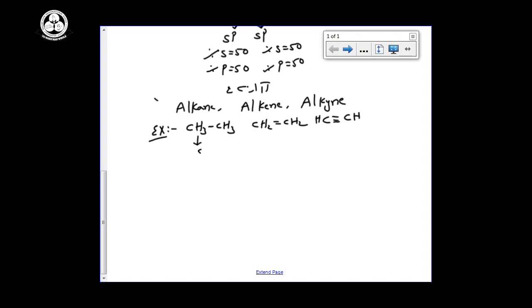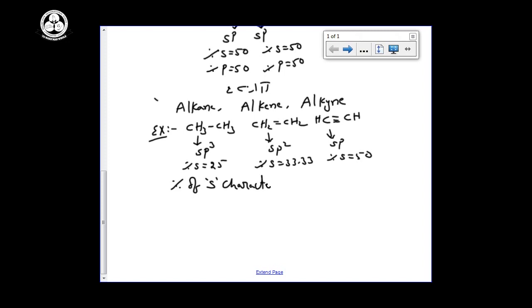Here this is sp3 carbon, this is sp2 carbon and this is sp carbon. Percentage of S character is 25% here, 33.33 here, and 50 here. So we have to memorize: as percentage of S character increases, acidic nature increases.